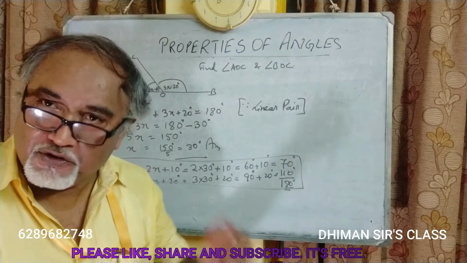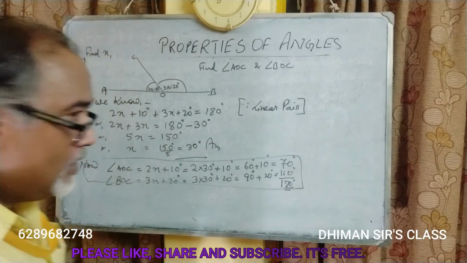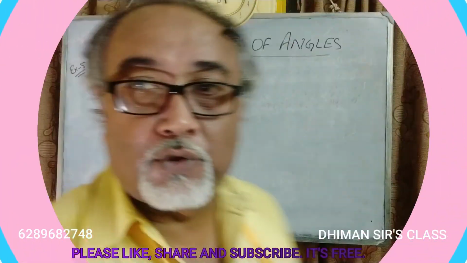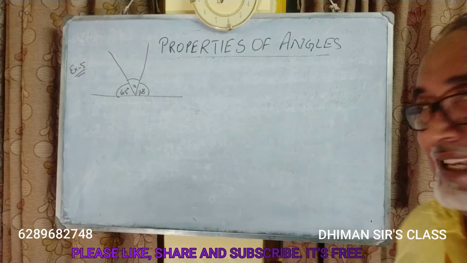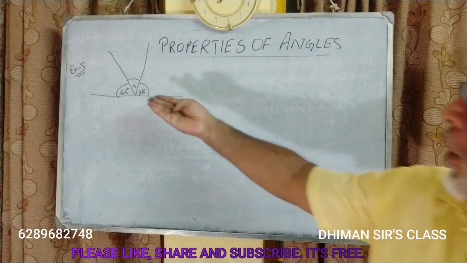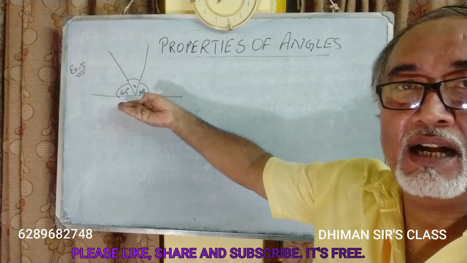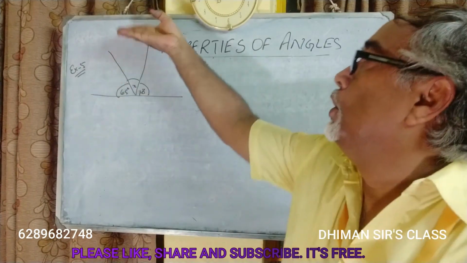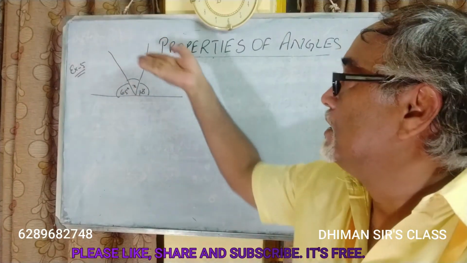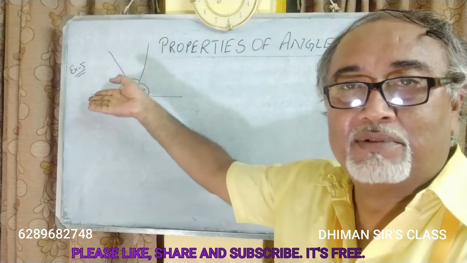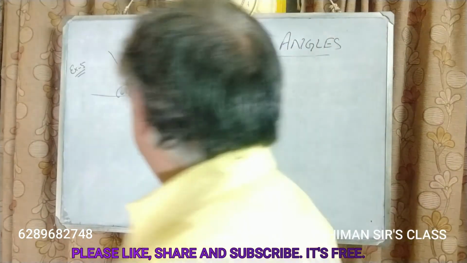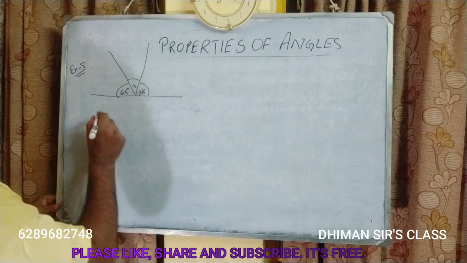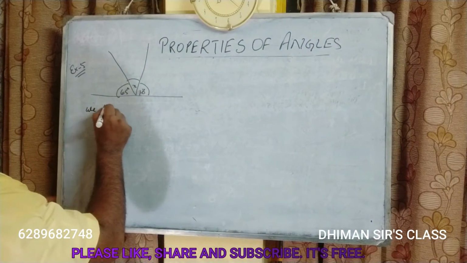Yes, you have done. Okay, chalo. Copy done. Pause the video, copy done. Okay, students, see. Example 5, we are again asked to find the value of x. Very simple. All these three lines are lying on the straight line, and that too on the same side of the straight line. So if the angles on the same side of the straight line are added, it becomes 180 degrees. Okay. So you will say, we know